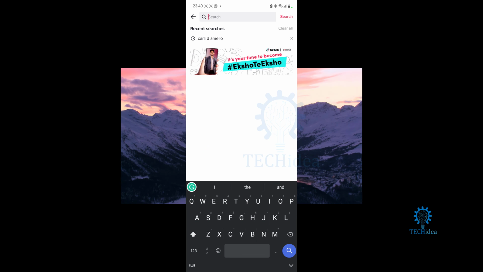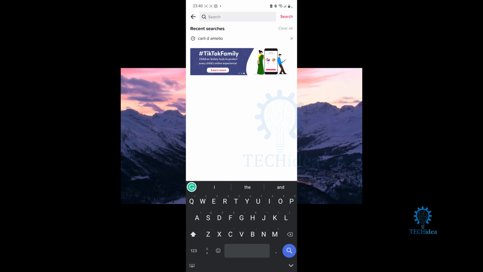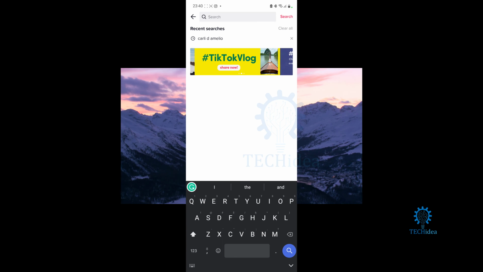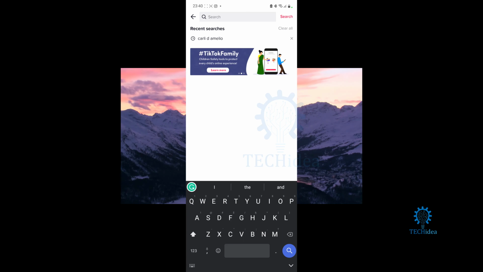So if I create a TikTok, I have the power of turning off repost so that other people can't repost my TikToks. And so if you can't repost a TikTok, that's mainly because they turned it off, and that's about it.